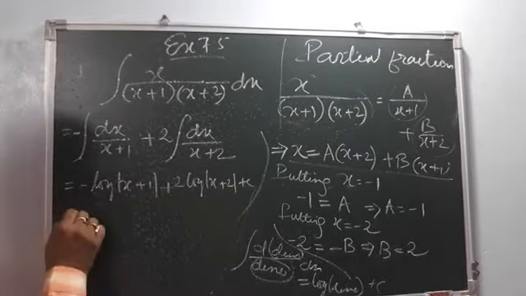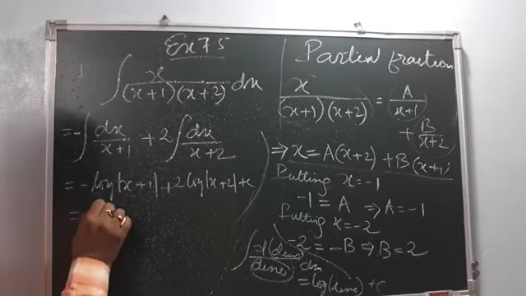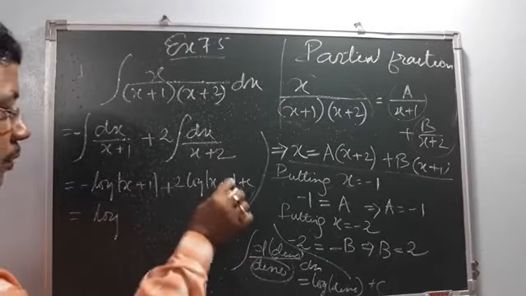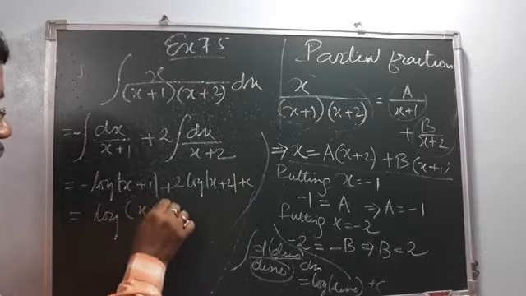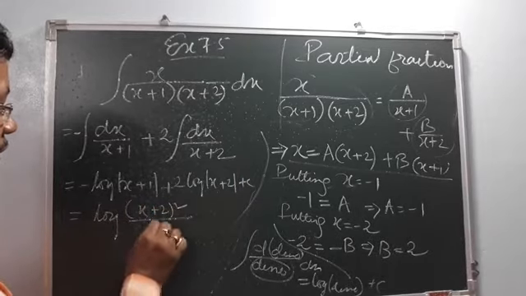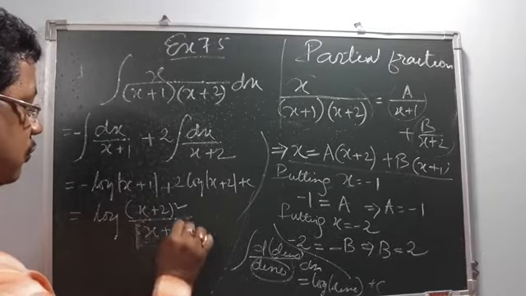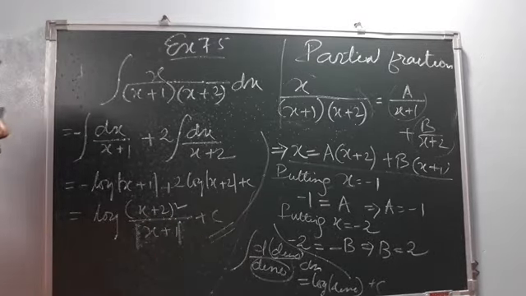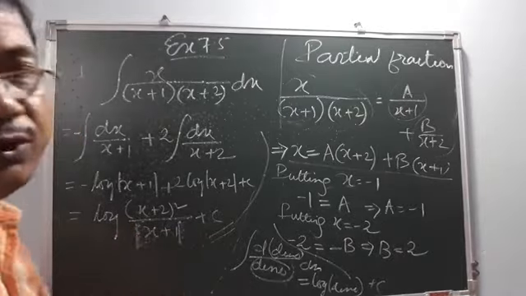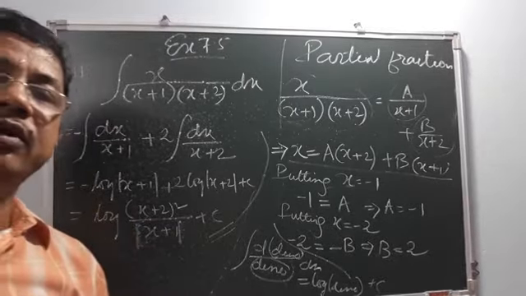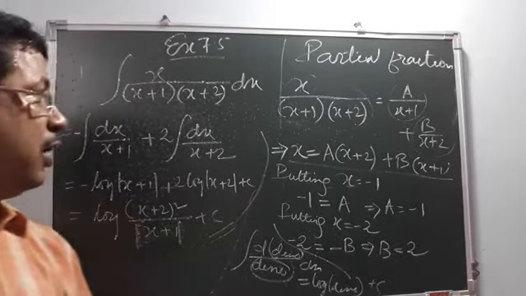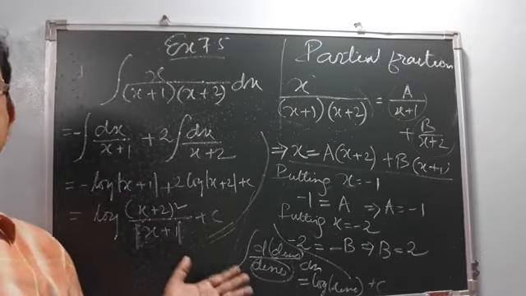So if we merge, then we can write log, 2 will come in power, it gives x plus 2 whole thing square divided by x plus 1. We can write it modulus also plus c. So this is your answer. See, that is the procedure of doing. This method is called method by partial fraction, and this is only the sum I have explained.